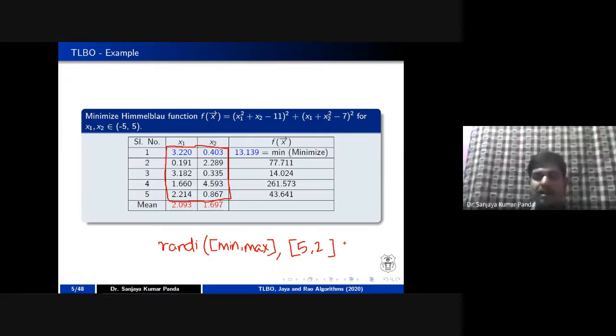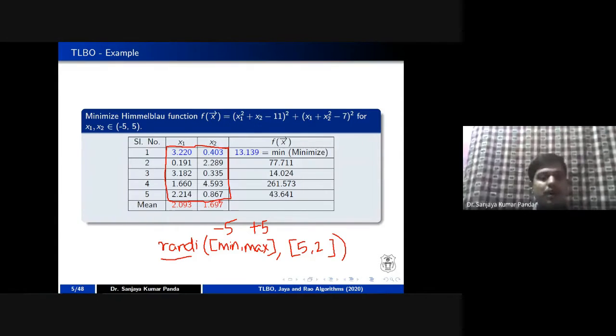If I write like this and I press enter, then a similar kind of matrix will be generated, right? Every time you will get a different matrix. Okay, and this function follows a pseudo random uniform distribution, right? So please note down this one. Those who are interested, in MATLAB you can select the minimum limit here, it is -5. Your maximum limit is +5. In the limit of -5 to +5, you want to generate a 5 cross 2 matrix, right?